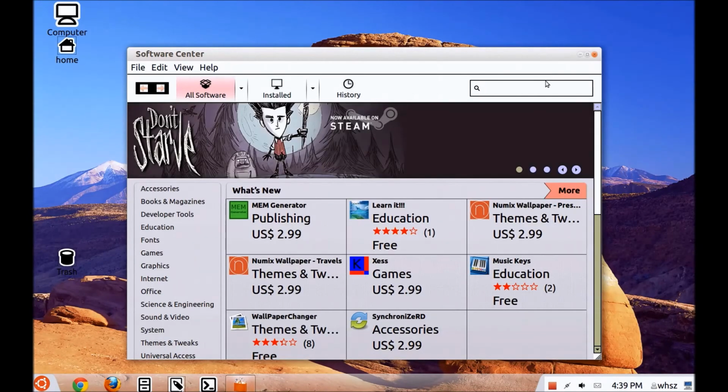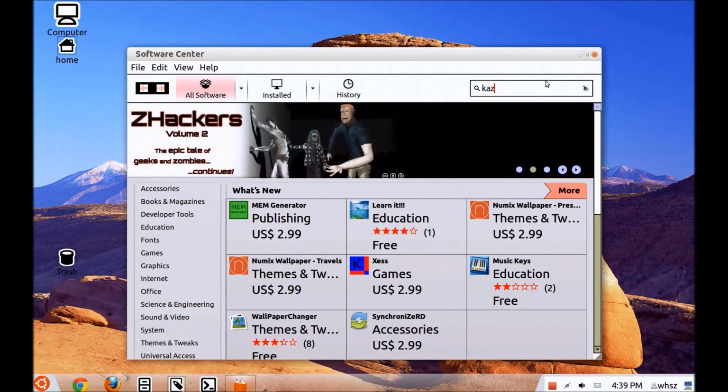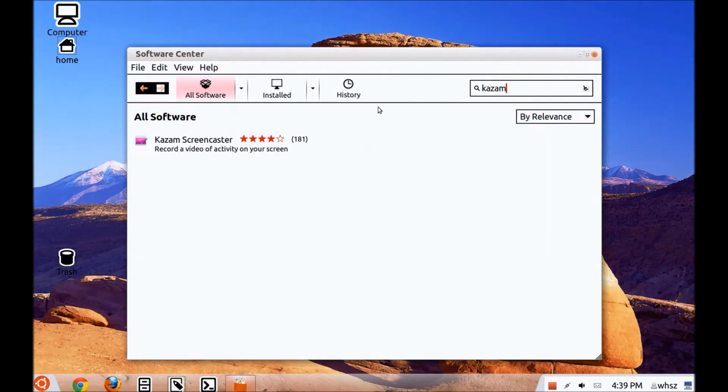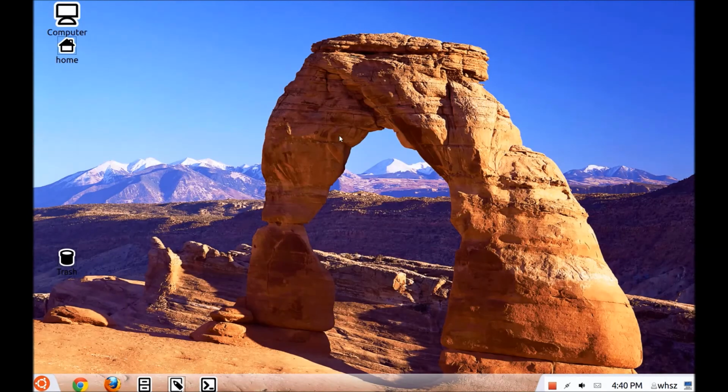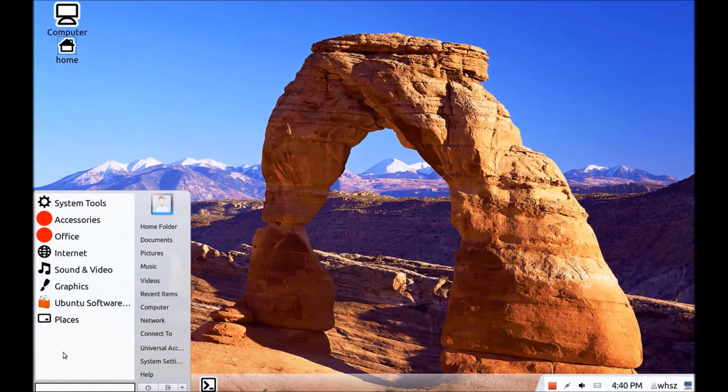And if you have something, or let's go back to Kazam, just to show you. You double click on it, and it gives you a little text what it is, and you can install it from right here. And if it is installed, then you can uninstall it from right here, which is extremely convenient. There's a lot of programs, I haven't really counted them. At one point in time I saw something like 90,000 or 95,000. There's a lot of programs. Most of those you probably wouldn't want to use, but that's a different matter.